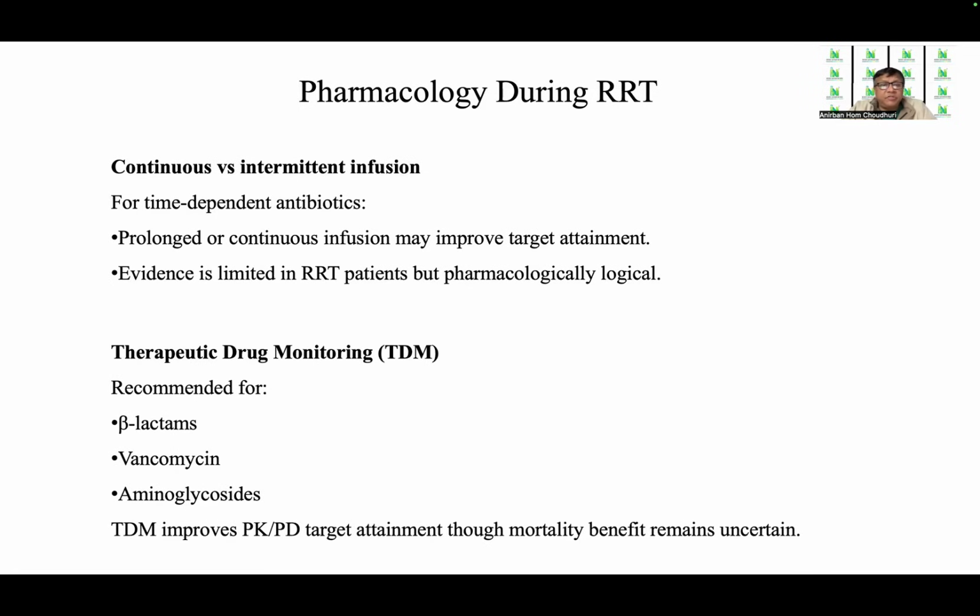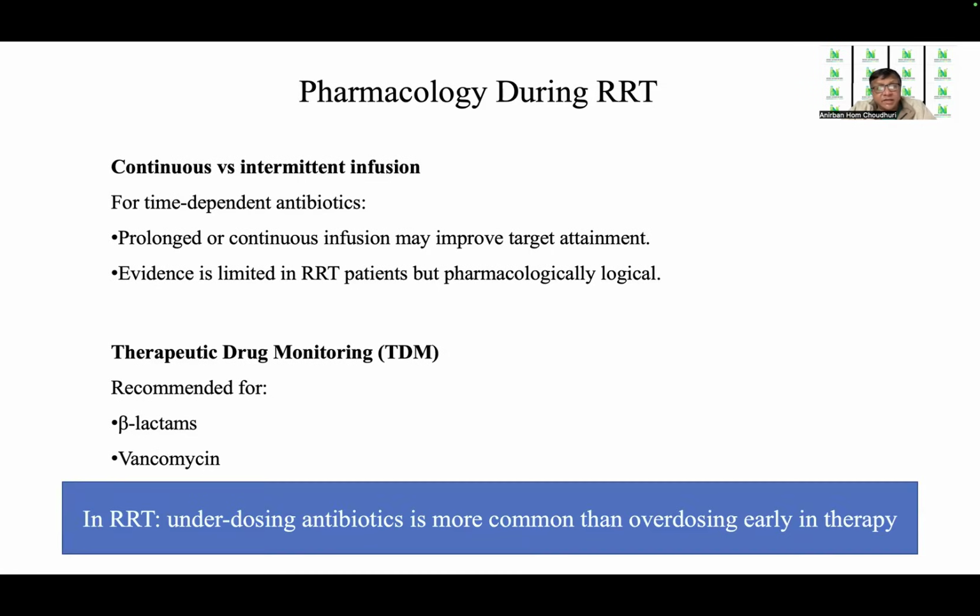What about therapeutic drug monitoring? This has been recommended for beta-lactams, aminoglycosides, vancomycin, because TDM improves the PK/PD target attainment, but the mortality benefit remains uncertain. So in renal replacement therapy, the guidelines stress the fact that underdosing of antibiotics is more common than overdosing early in the course of therapy.